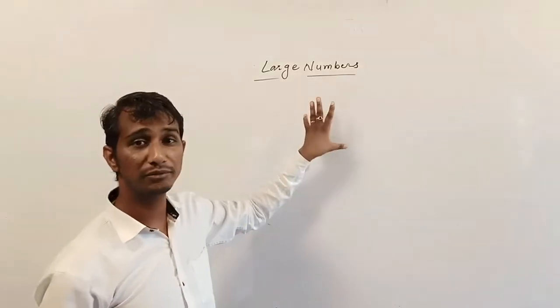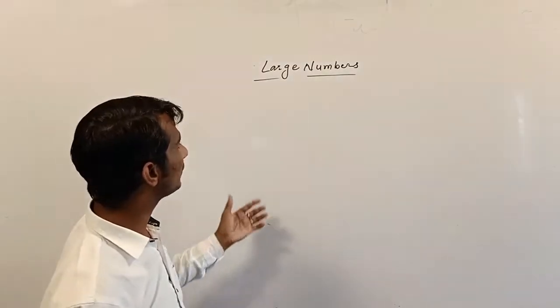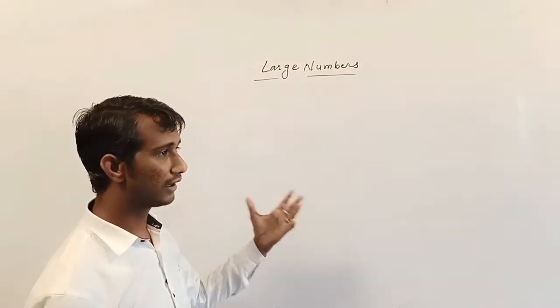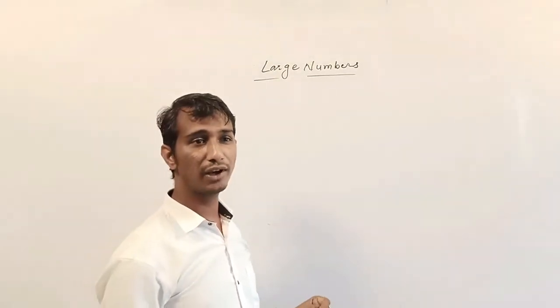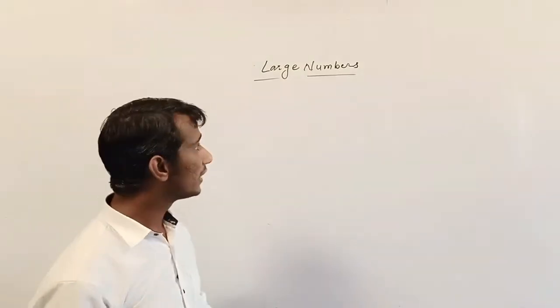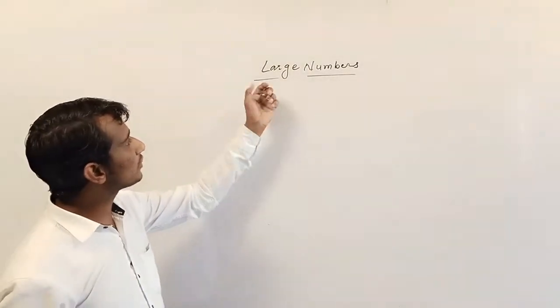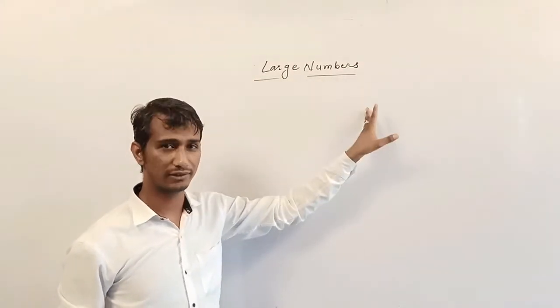Generally, when we go to the market and purchase some item, we pay the shopkeeper, so we use calculation. Understand? So this is very important. The topic for you is how to read large numbers and how to write large numbers.